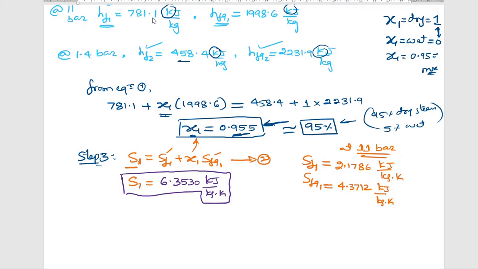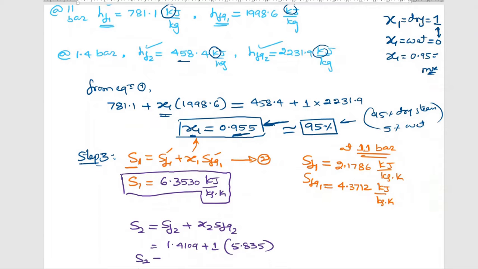Okay, now calculate S2. S2 is 7.2465. Okay, you're telling direct answers. First, let me write the values SF2, X2. SF2 is 1.4109. X2 is 1. SFG2 is 5.8356.